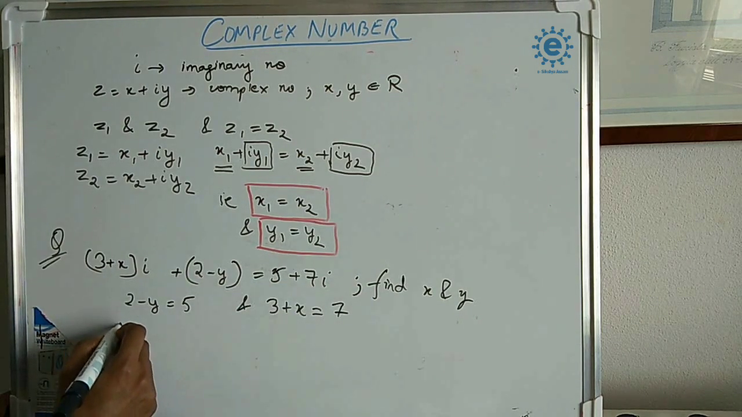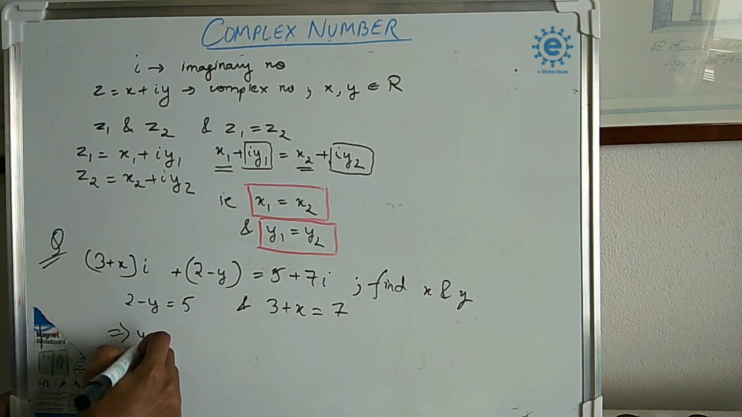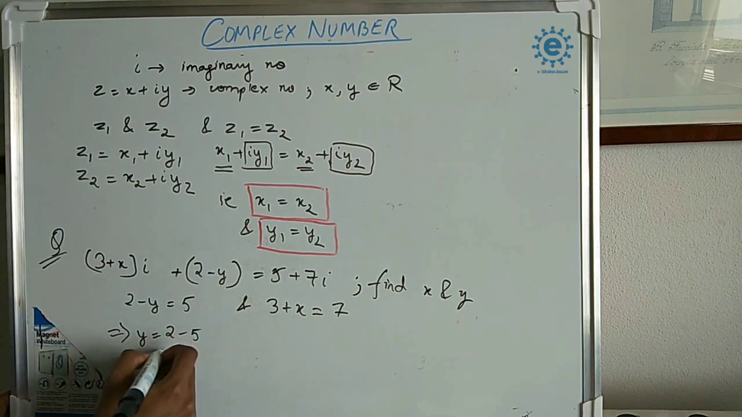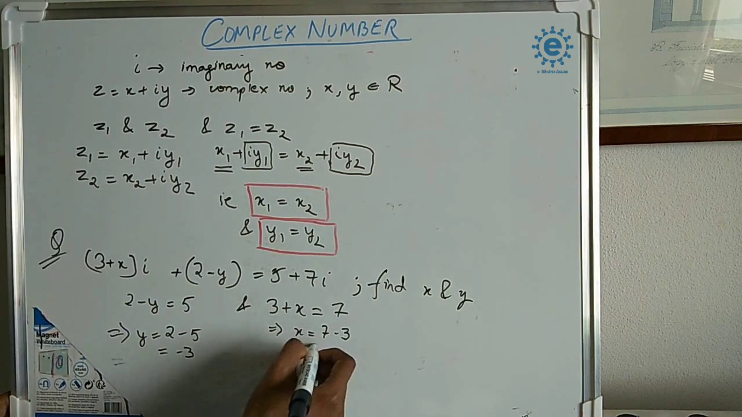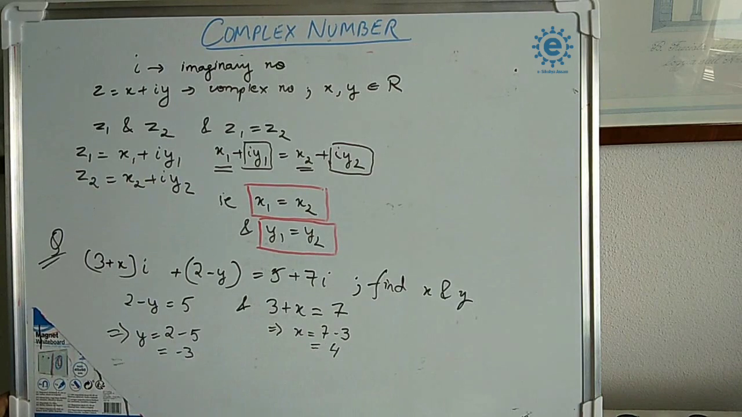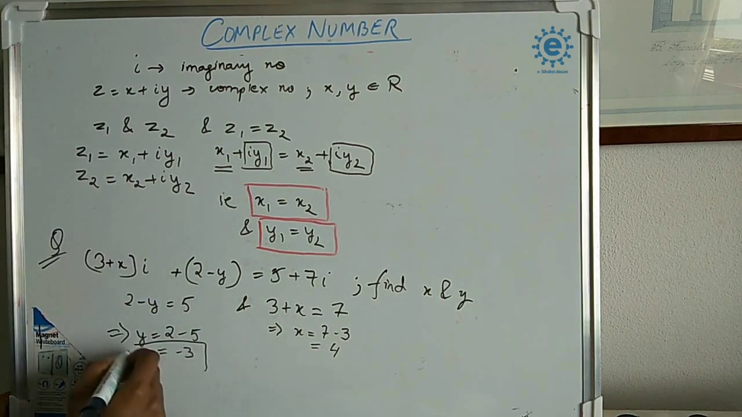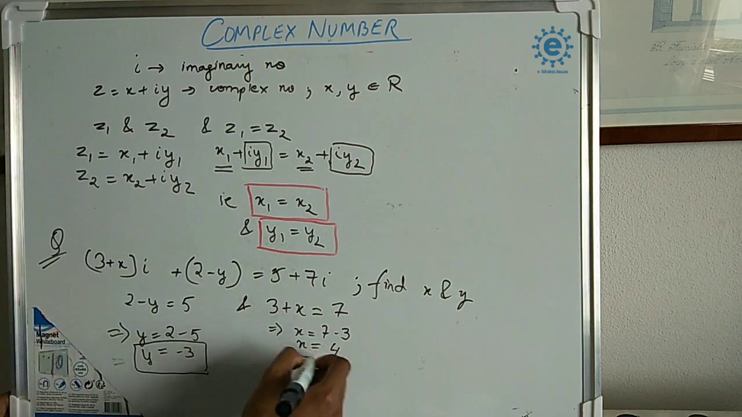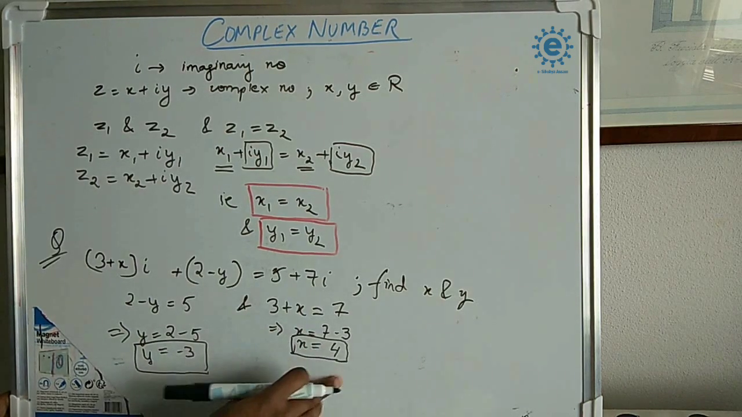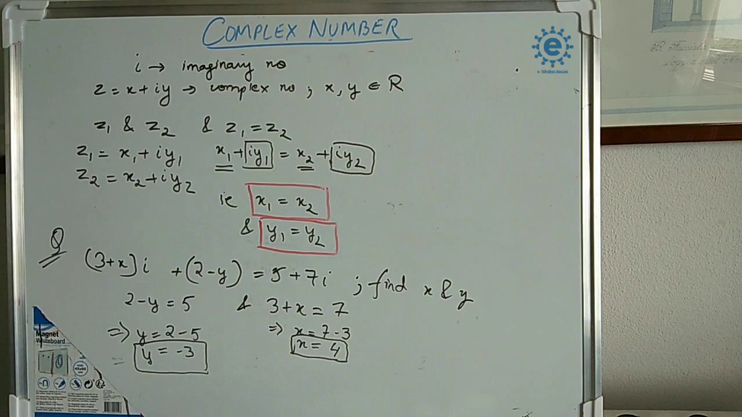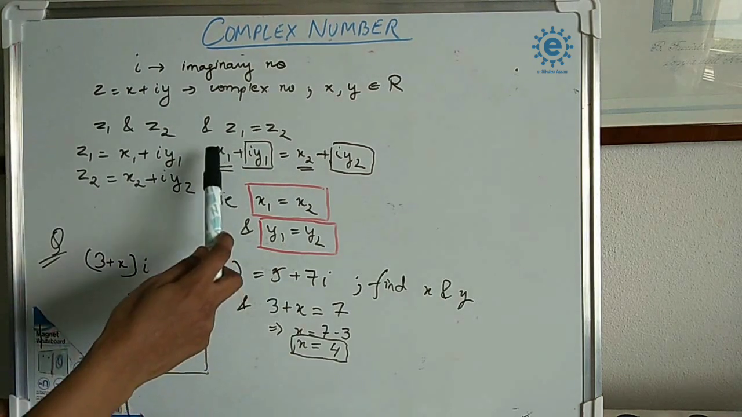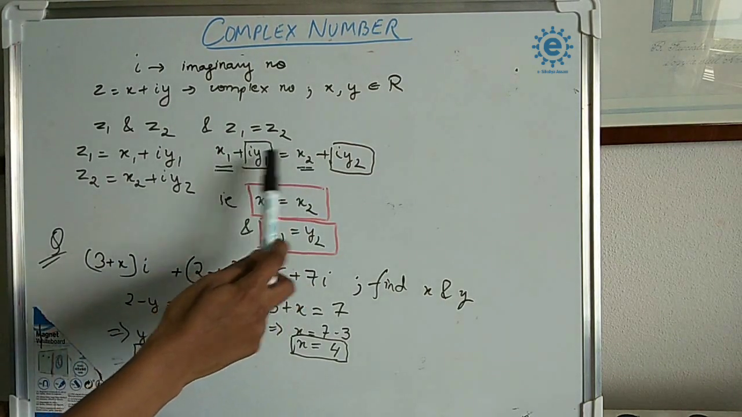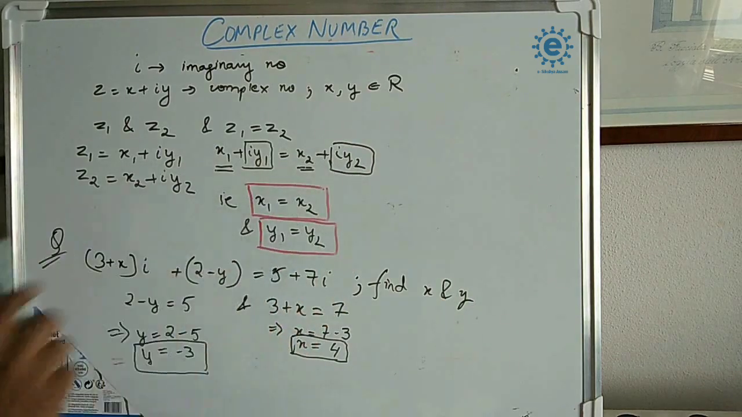Okay, now let's solve this. y is equal to 2 minus 5, that is minus 3, and x is equal to 7 minus 3, that is 4. So the values of x and y are x equal to 4 and y equal to 3. So whenever such a type of question comes, if two complex numbers are equal, just remember that the real parts are equal and their imaginary parts are equal, and then solve them.